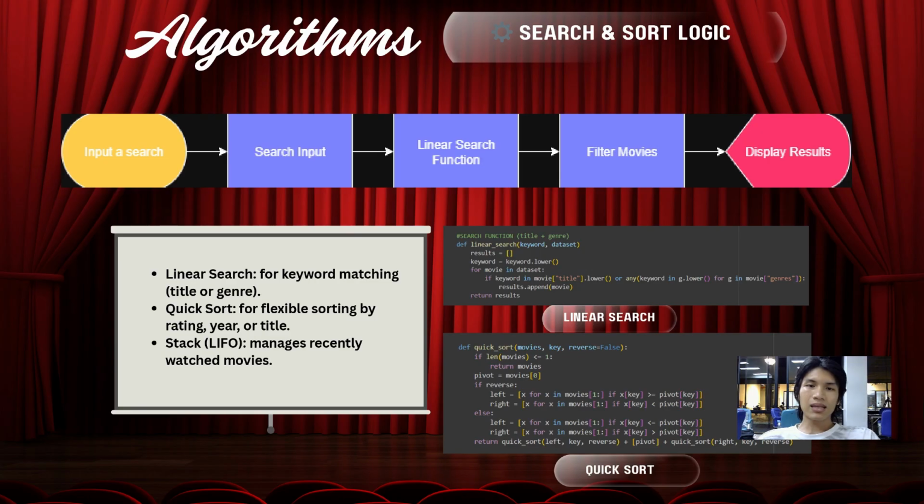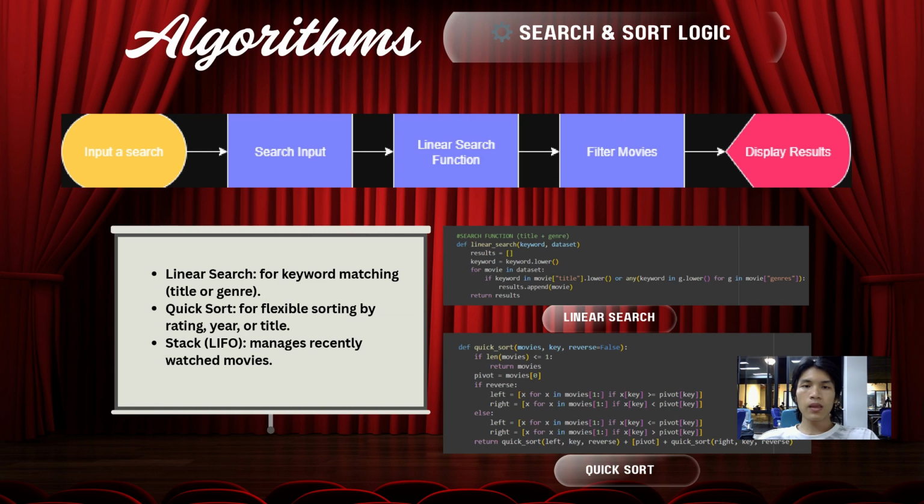When the user clicks the watch button on any movie, the system calls the watch movie function. This function pushes that movie along with the current timestamp onto the stack called recent stack. Then when the user clicks on recently watched, the system displays all movies in reversed order, showing the latest watched movie at the top.